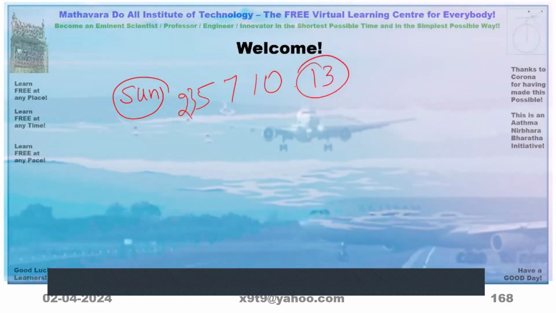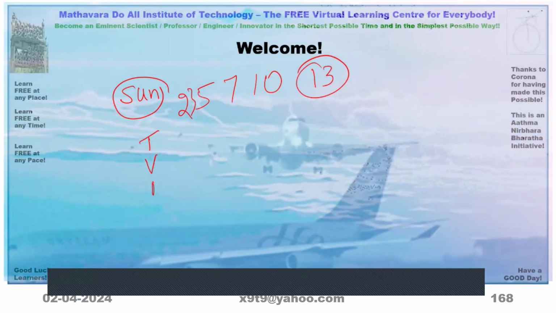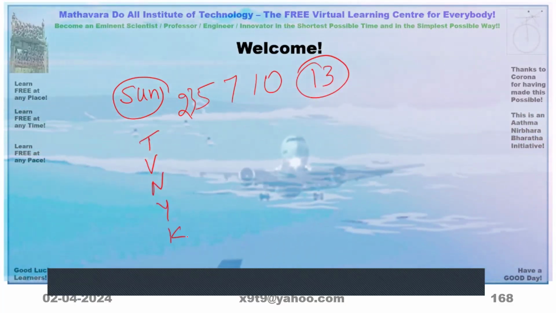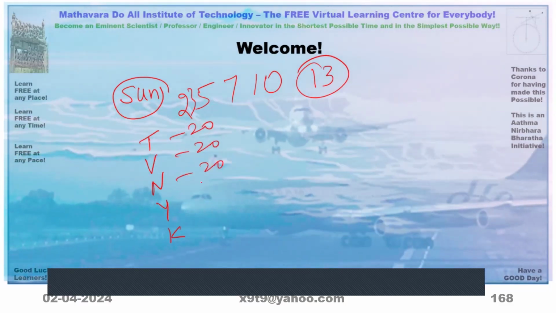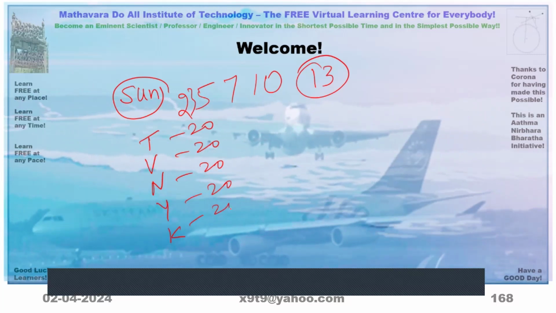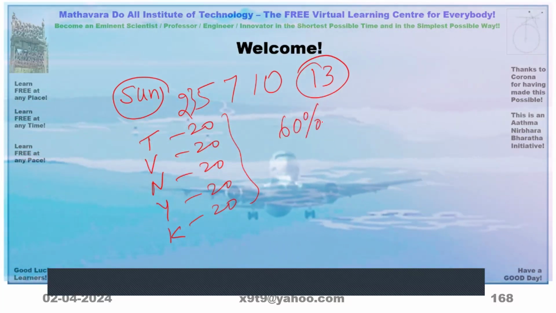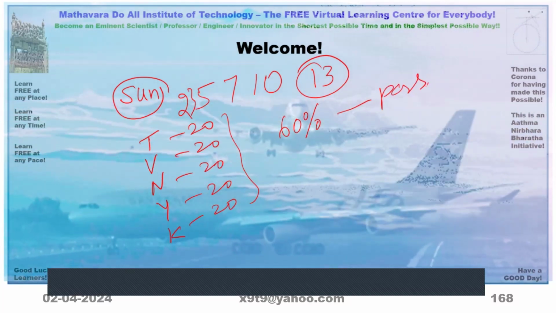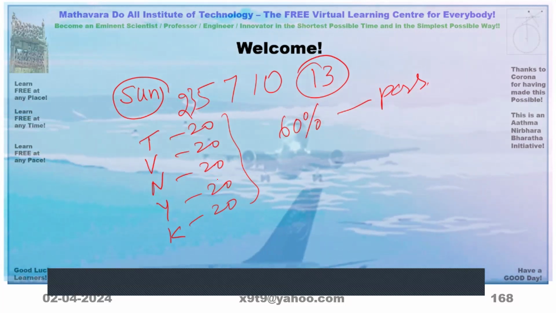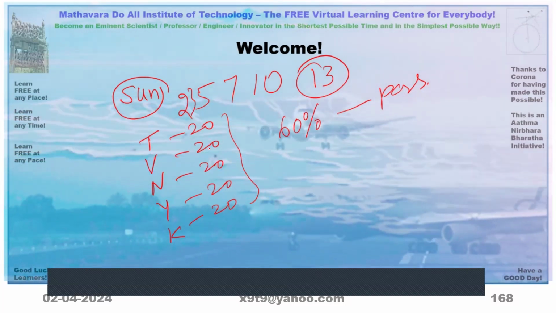Now, out of this, Tithi, Vara, Nakshatra, Yoga, Karna, because I have kept 20, 20, 20, 20, 20. If we say 60% is sufficient for pass, then any 2 of them not matching, we can use that way.